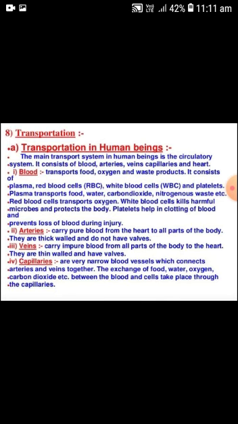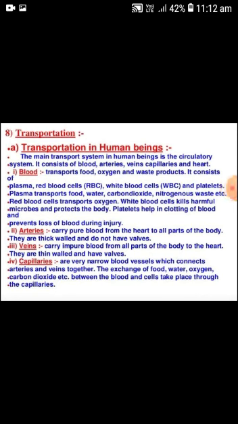These are more in number than WBC and are about 5 to 5.5 million per cubic mm of blood. Each RBC is about 7.5 micrometer in diameter. RBC contain hemoglobin, which has high affinity for oxygen and gives red color to the RBC and to the blood. The lifespan of human RBC is 120 days maximum and 115 days minimum.